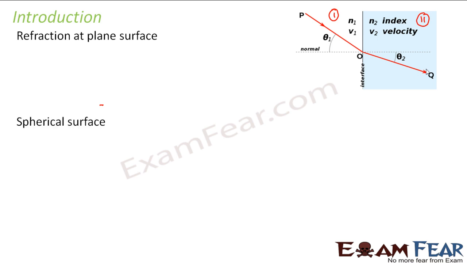Now we are talking about a spherical surface. That means instead of this plane surface, it would be a spherical surface. We already studied about spherical mirrors, so you have some idea about that. When I talk about a spherical surface, I am talking about a surface like this. Maybe this will be medium 1 and this will be medium 2. So now we are talking about how the refraction takes place in these cases. What do you think? Will the laws of refraction change for a spherical surface?